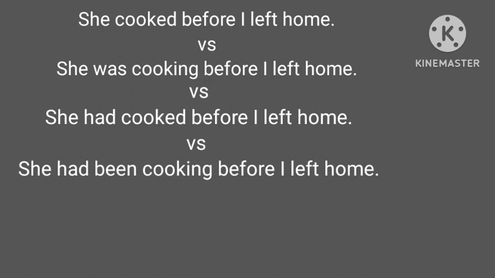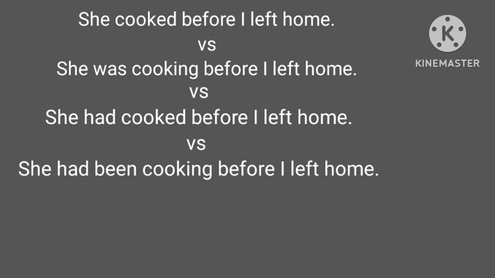Which happened first? She cooked or I left? She cooked and then I left. Here, the conjunction before is used. In this case, we can use both past simple and past perfect, okay, to talk about which happened first and which second, and they are almost the same. And she was cooking before I left home. She had been cooking before I left home.